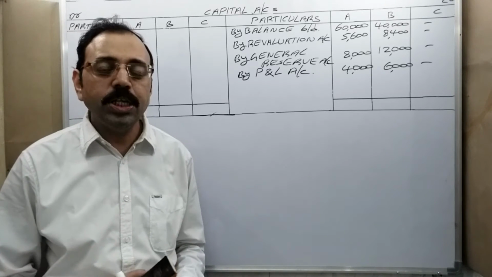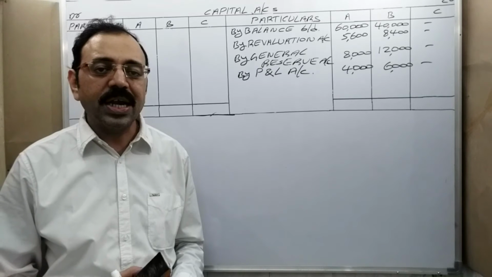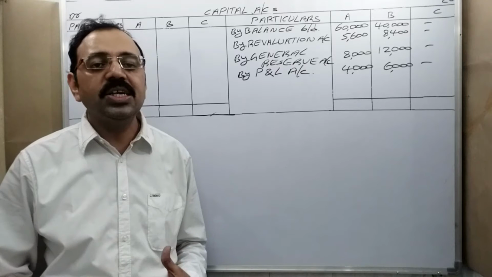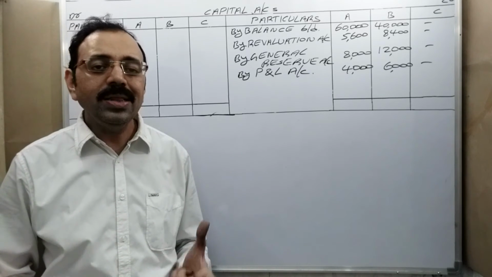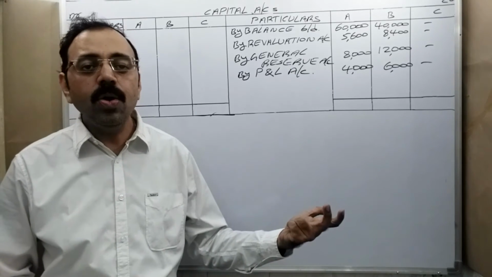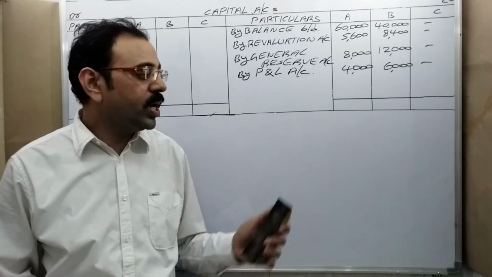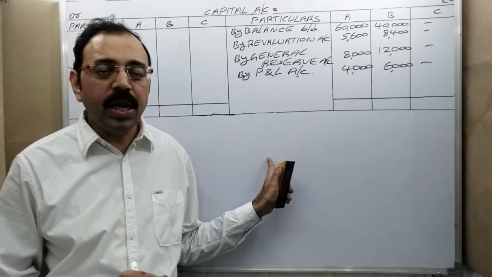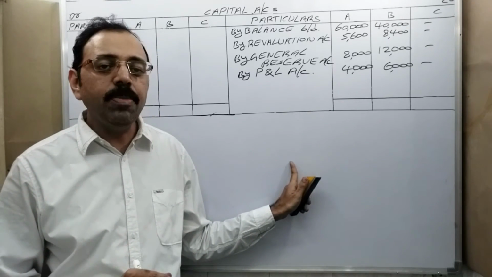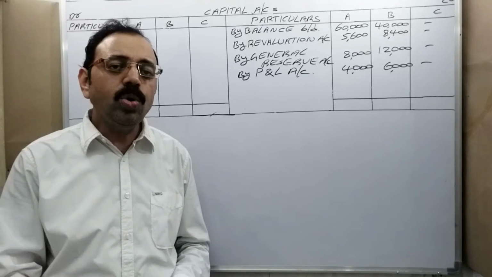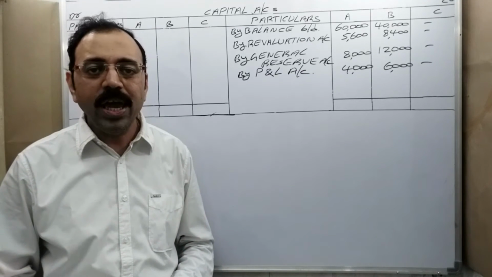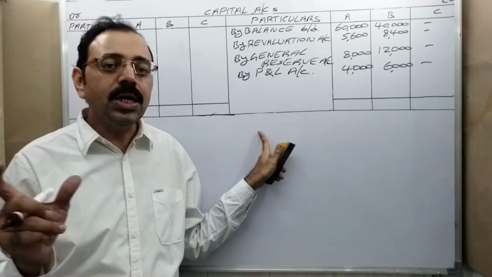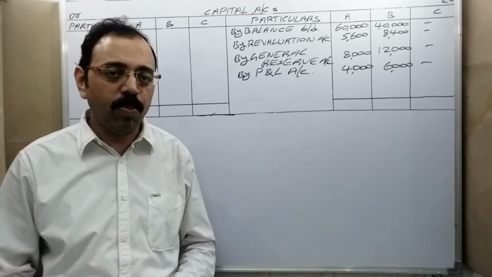One is the average profit method, the second one is the super profit method, and the third one is the capitalization method. Regarding these three methods, I will explain in another video. Now our topic is not how to calculate the goodwill. Our topic is, goodwill is already calculated by using some method, then how to treat that goodwill. In case of admission of a partner, how to treat the goodwill amount. That is our present topic.